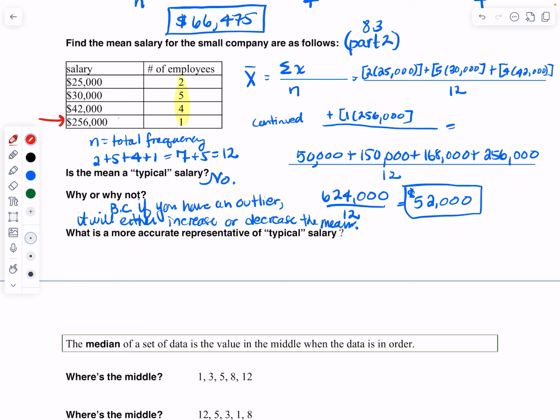So what would be a more accurate representative of the typical salary? Well, we'd want to use the most frequent.